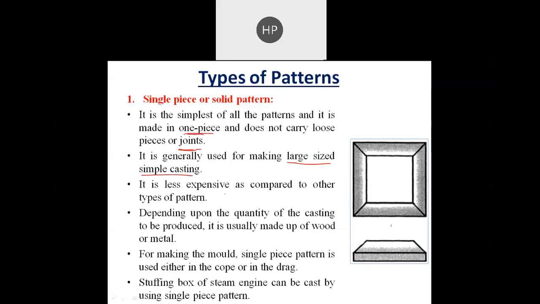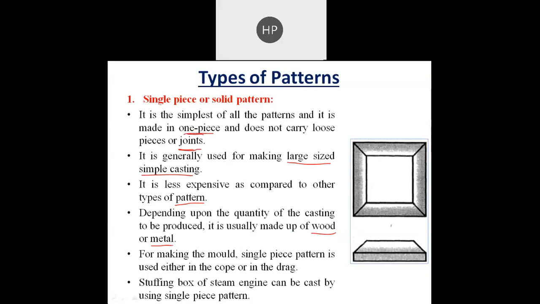It is less expensive as compared to other types of patterns because it is very easy to manufacture, because we do not require any joint or any loose piece. That's why it is the simplest one. And depending upon the quantity of the casting to be produced, it is usually made of wood or metal. So generally the single piece pattern or solid pattern is made of wood or metal.